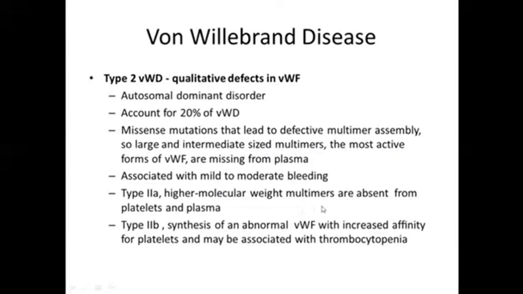So factor 8 is still bound to these von Willebrand factors. But this is not the active form. These multimers are actually the active forms of this factor. Getting my point? Yes, ma'am.